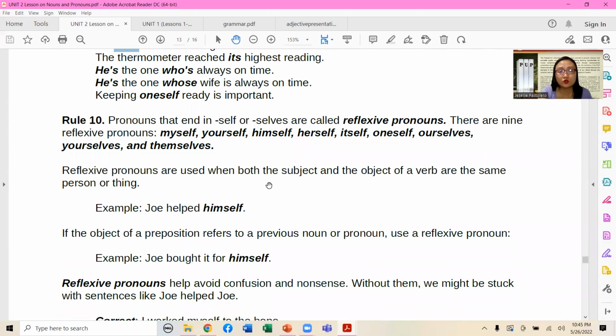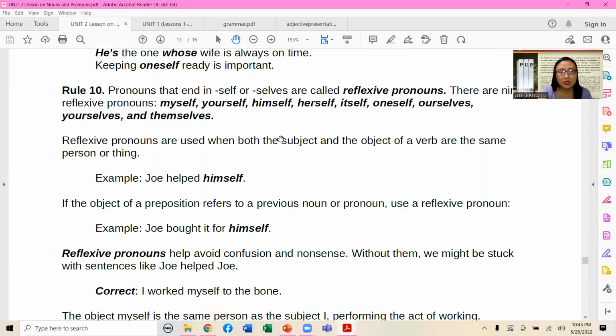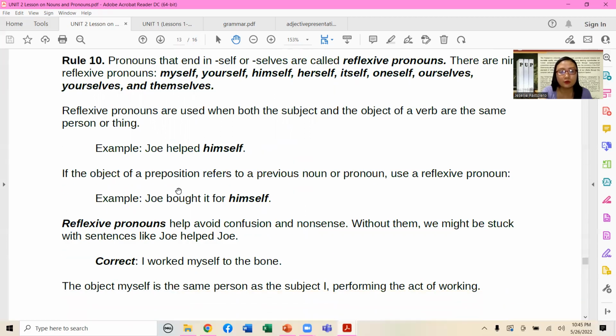Okay. 10th rule: pronouns that end in -self or -selves are called reflexive pronouns. There are nine reflexive pronouns such as myself, yourself, himself, herself, itself, oneself, ourselves, yourselves, and themselves. Reflexive pronouns are used when both the subject and the object of a verb are the same person or thing. Example: Joe helped himself.